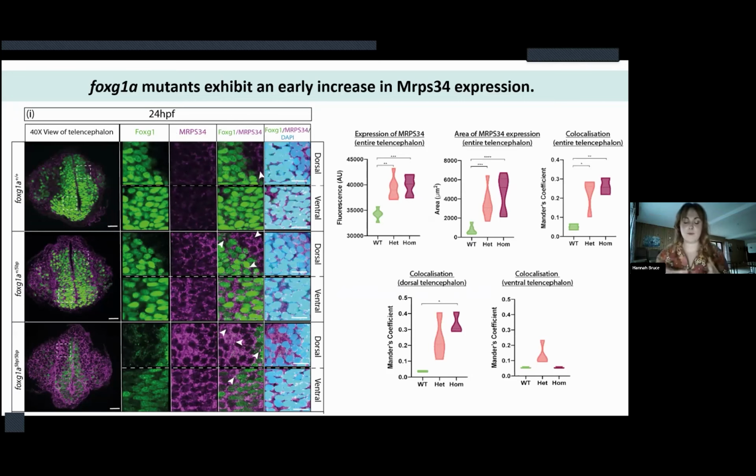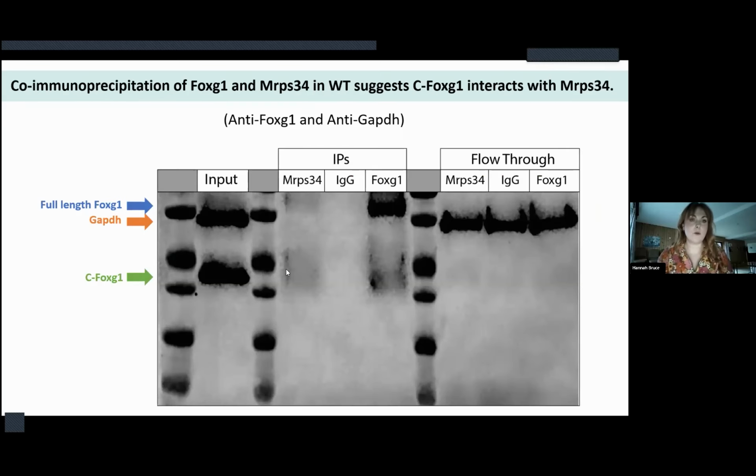So the current thinking was that this C-terminal mutant peptide was a sort of gain of function of the wild type peptide. So I next performed a co-IP for FOXG1 and mitochondrial ribosomal protein, and indeed found that the C-terminal fragment of FOXG1 does seem to be pulled down with the ribosomal protein, indicating that the two likely interact.